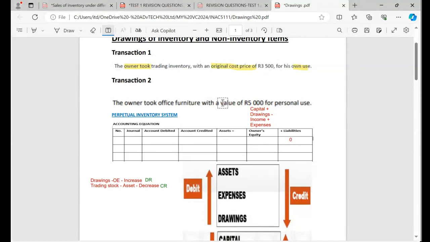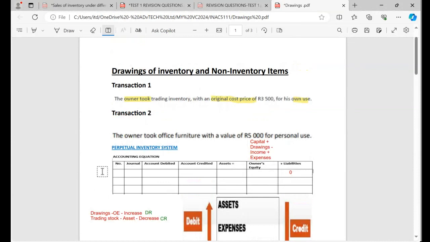Okay. The minute you do this, I'm telling you, you will be able to understand. But let's go back to transaction number one because I'm analyzing transaction number one. If you look at transaction number one, you can see that they gave you the cost price. Next time, they will give you the cost price and the selling price. Please make sure that you disregard the selling price because we did not sell to the owner. If you use the selling price, it means we sold to the owner. We did not. The owner just took it and he can only take it at cost.